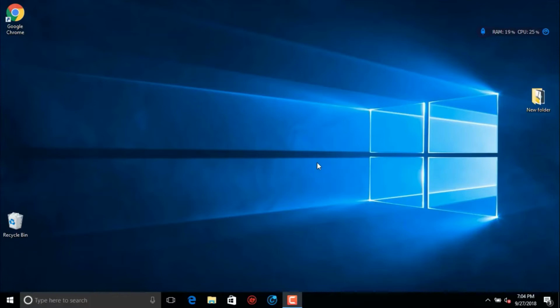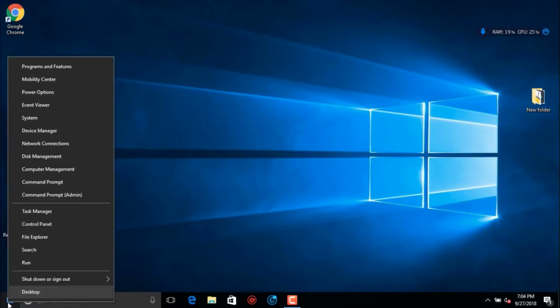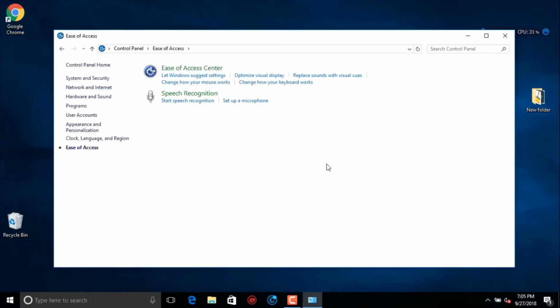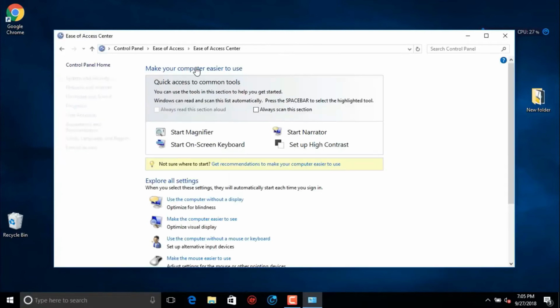First step, you have to right click on the start menu, and then you have to choose Control Panel. After selecting Control Panel, you have to head into the Ease of Access category. Click on that, and again click on Ease of Access Center. Here you can see the Start On-Screen Keyboard option. You have to double click on that.